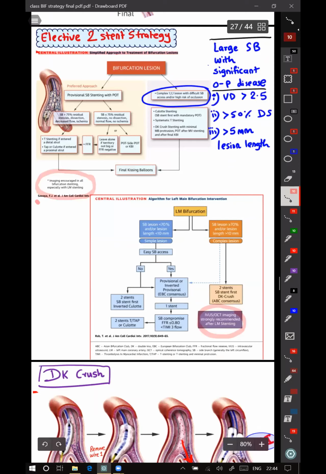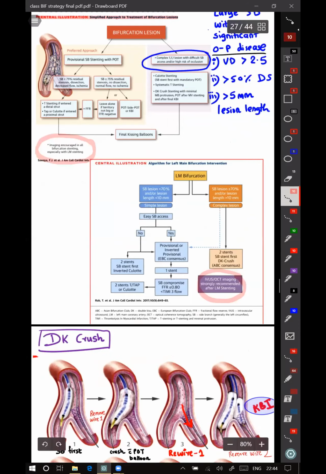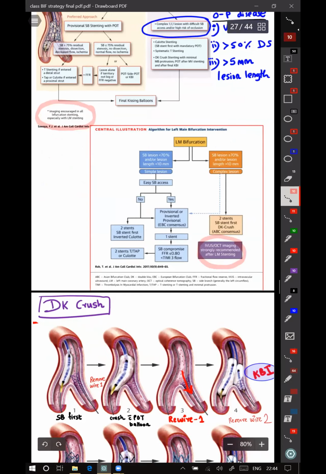You can note that in all the strategies, there is a thing written below here as well as here that IVUS and OCT imaging is strongly recommended while doing LMCA stenting. And they have clearly written at one or two places that IVUS or OCT is not mandatory, even if it is strongly recommended.